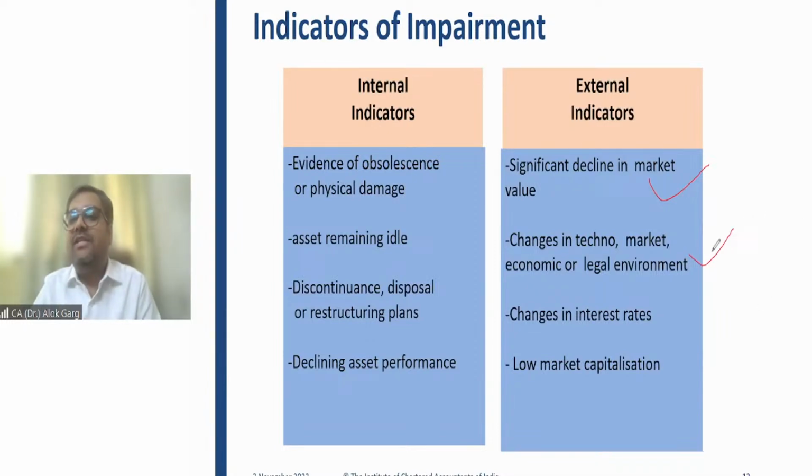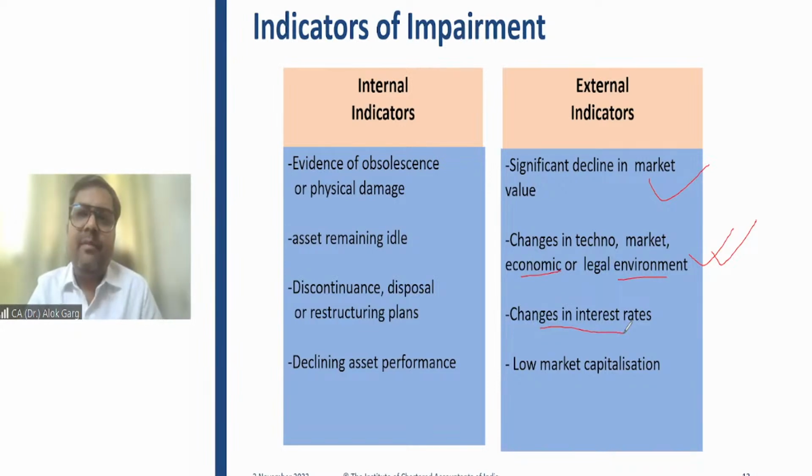If there is a change in technology, again, it is an indicator of impairment. Change in legal environment, economic environment. For example, government has banned the output from that asset. Again, it is an indicator of impairment. Change in interest rate. If inflation is increasing, interest rate is increasing, again, it is an example of external indicator of impairment.